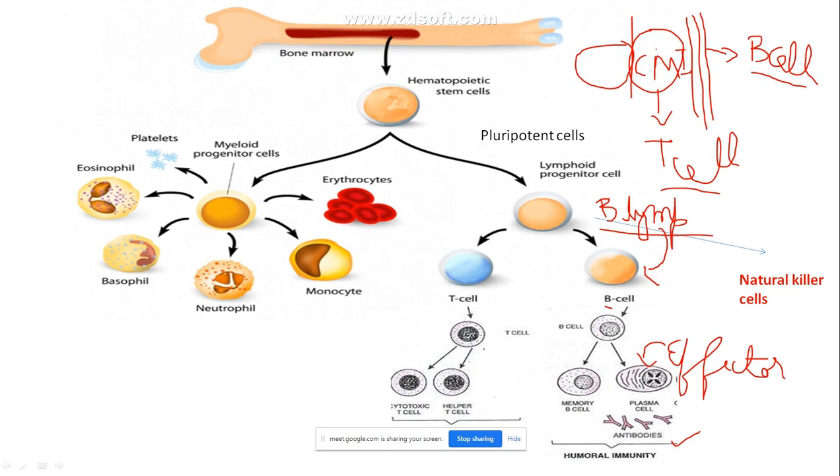So the plasma cells produce the antibodies. This you have already studied in clonal selection. These antibodies keep circulating in the extracellular fluid, that is in the blood, the lymph, and the secondary lymphoid tissue.